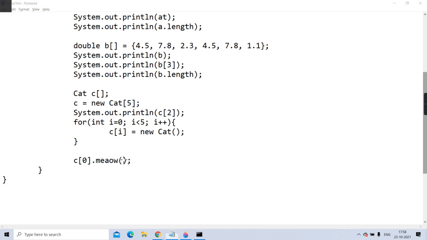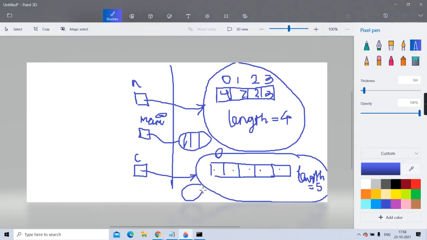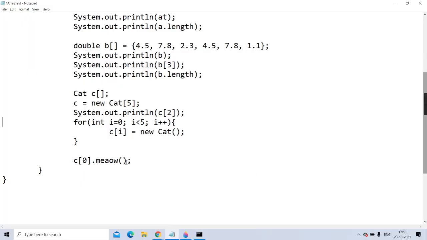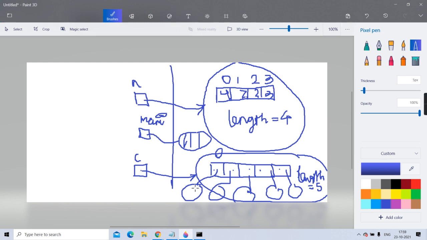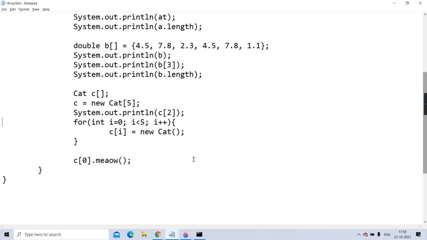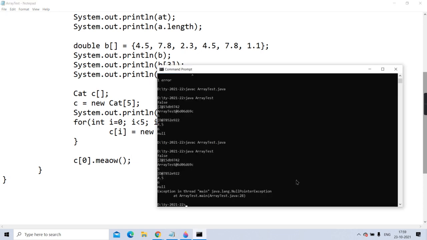loop create 5 objects now of cat class? Store here. Yes. Clear? Will it create 5 objects of cat class and store the references? And therefore now if you write c of 0.meow, will it call the meow method for the 0th object? Yes. Now there won't be any error because now the baby is born, so now you can do something in its name.